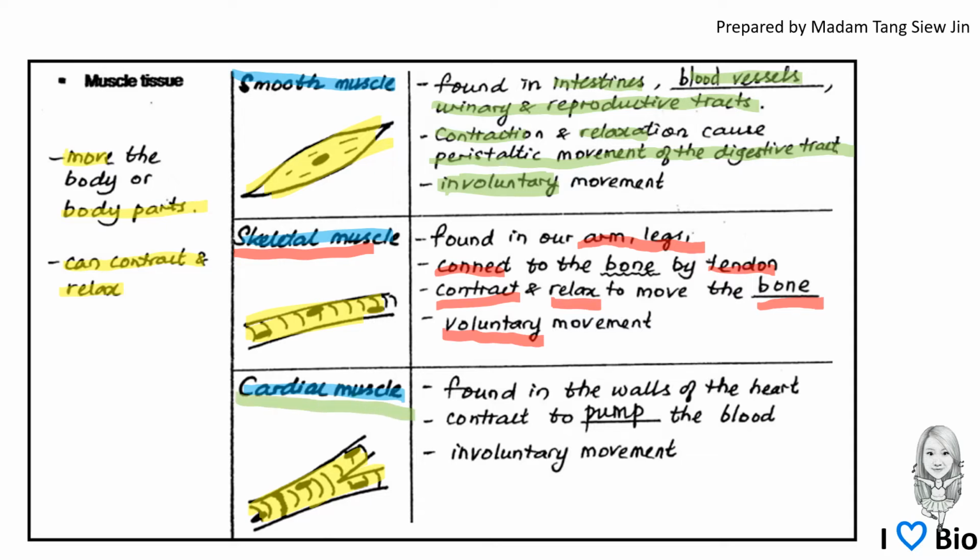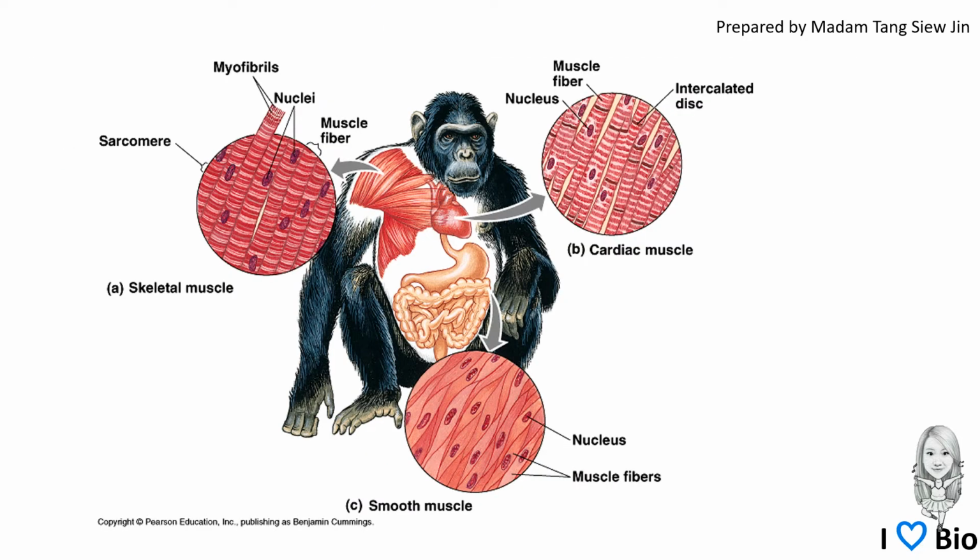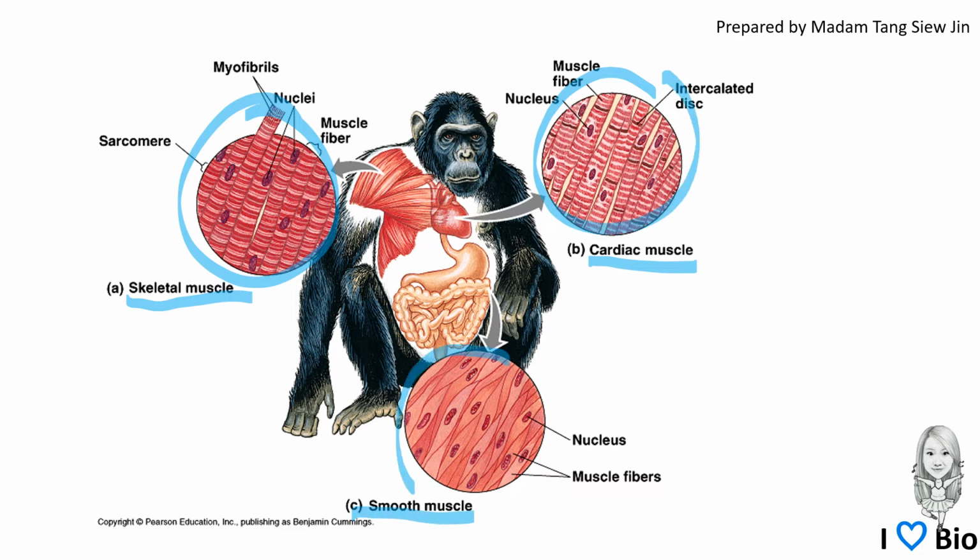Cardiac muscle builds up the walls of the heart. It contracts to pump the blood, and this type of movement is involuntary. Do you know why we call smooth muscle tissue smooth? Think about it. Here is another diagram to help you to identify skeletal muscle, cardiac muscle, and smooth muscle.